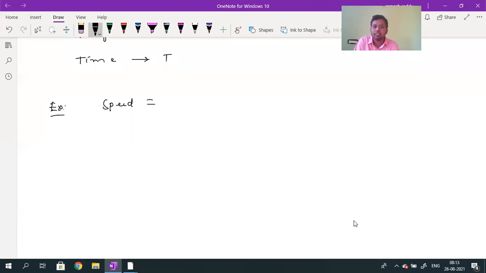8:30 to 5:30. Speed definition: speed is nothing but distance traveled by time taken. Distance by time. Distance is related to length only, so can I write distance as L? And time is related to T. So what is the dimensional formula for the speed?